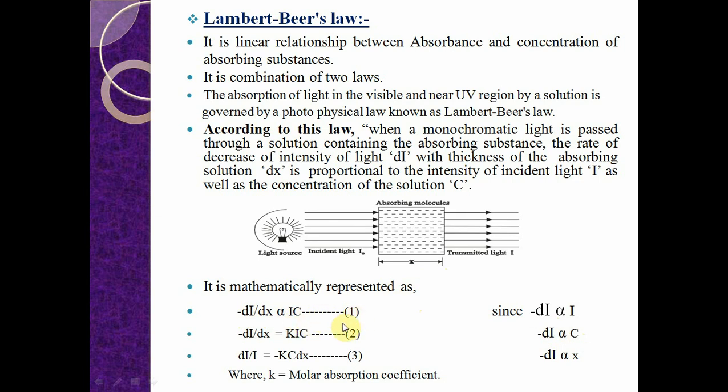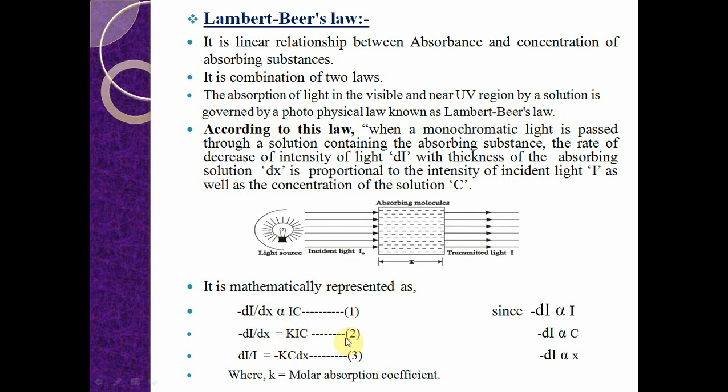This is equation 1. That means the rate of decrease of intensity of light is directly proportional to intensity of light and concentration. Equation 1 can be written as minus dI by dx is equal to KIC. This is equation number 2.